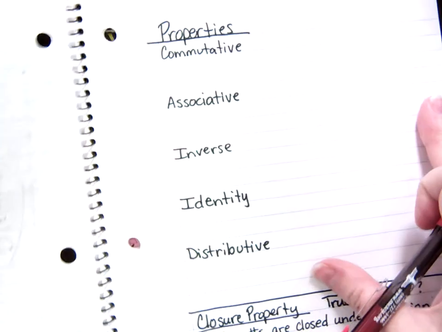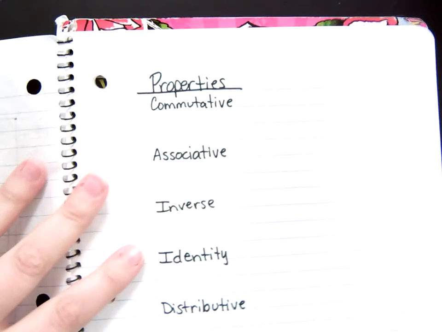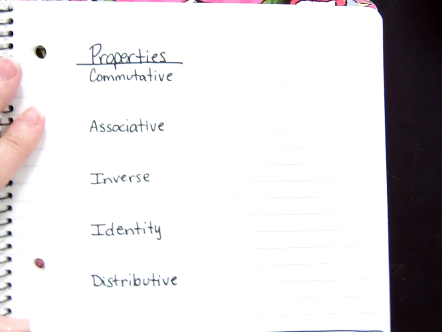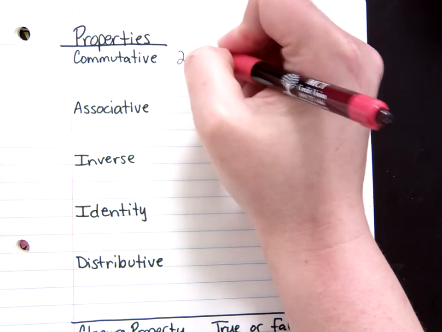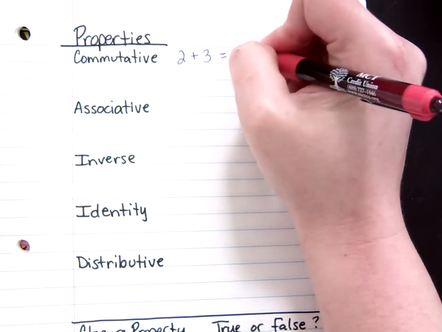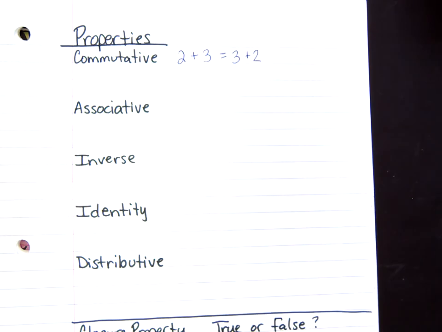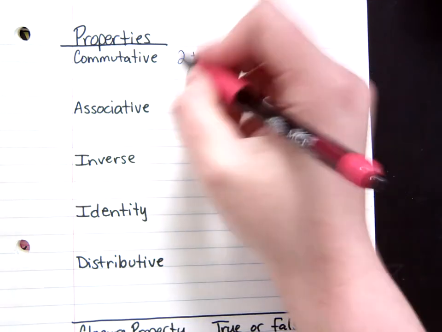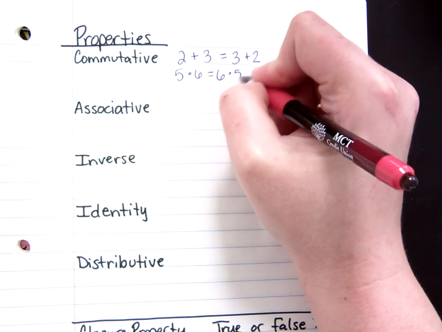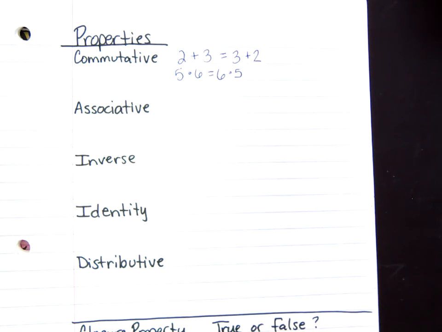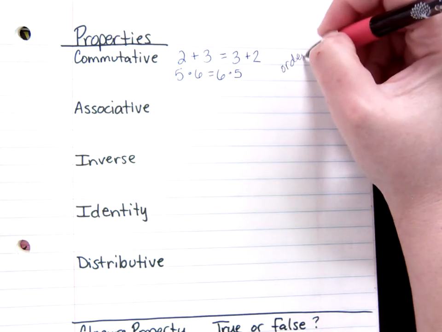Now, real numbers also have certain properties. These might seem familiar to you from other math classes. For instance, the commutative property. The commutative property basically tells us that when adding or multiplying, the order you do it in doesn't matter. So if I do 2 plus 3, it's the same thing as 3 plus 2. I'm going to get 5 either way. Same thing with multiplying. If I do 5 times 6 or 6 times 5, it doesn't matter which order I do it in, I get 30 either way. So for the commutative, order doesn't matter.